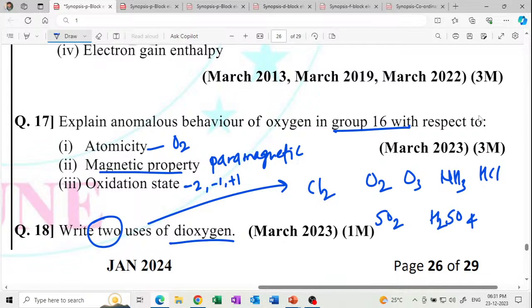Oxygen shows the paramagnetic property. Get it? So this is the reason; let's write the answer in this manner. March 2023 का question है. Get it? Next question is